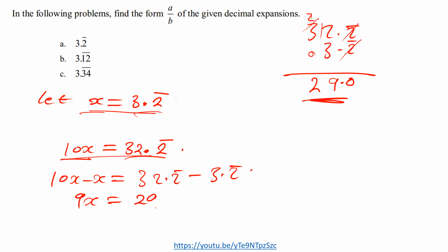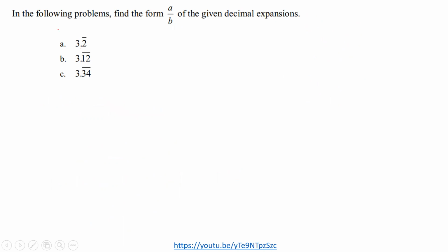Then the value of x becomes 29 over 9, since we're dividing everything by 9. So this is an expression in terms of a over b of what? 3.2 bar. We move on to the next question.